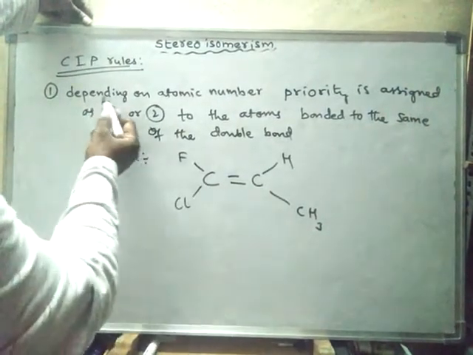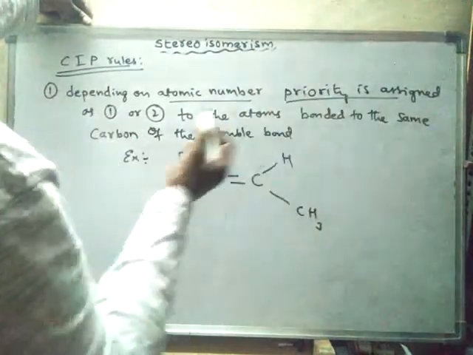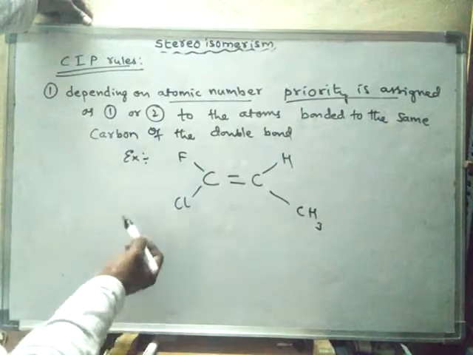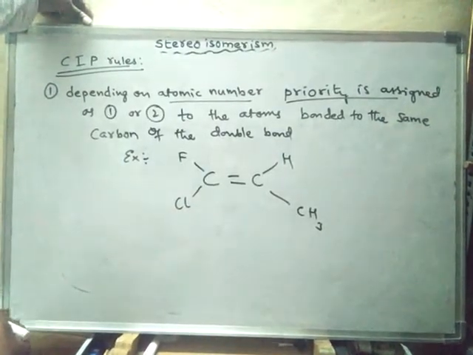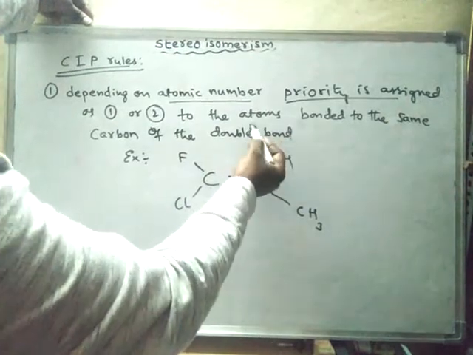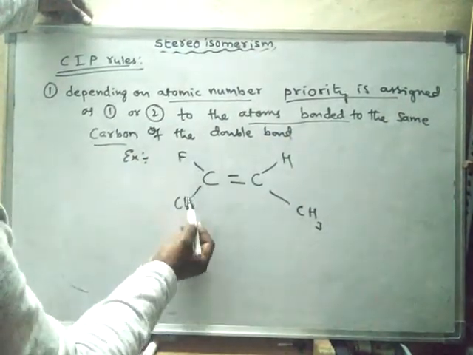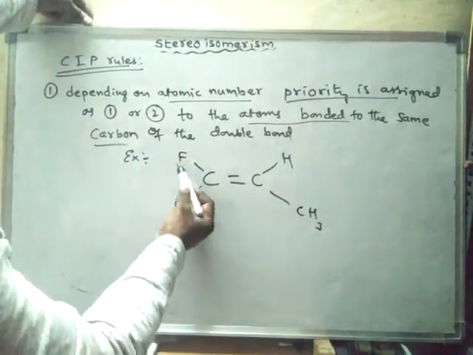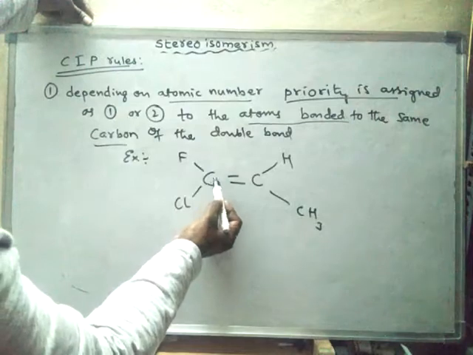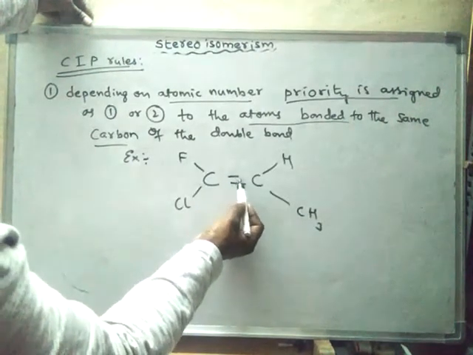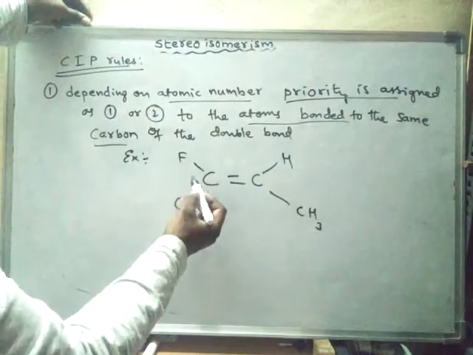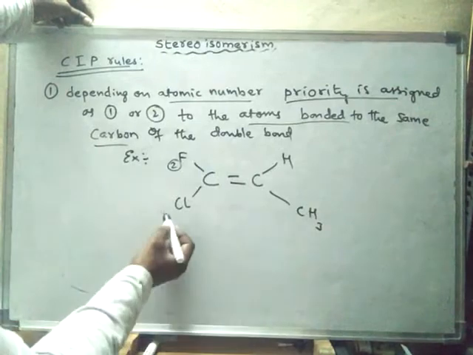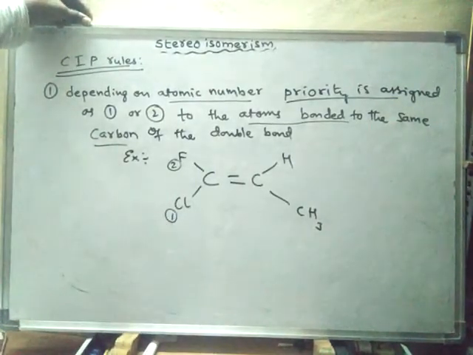Depending upon the atomic number, priority is assigned. Here fluorine's atomic number is 9 and chlorine's is 17. These two are the atoms attached to the same carbon bonded with the double bond, and they are given priority 1 and 2. So fluorine gets number 2 because its atomic number is less, and chlorine is given more priority, 1.